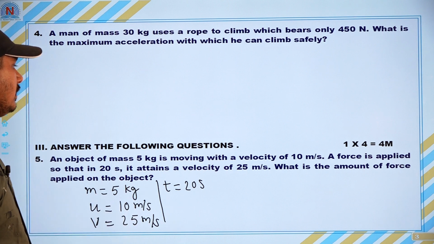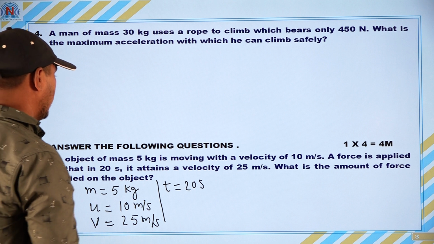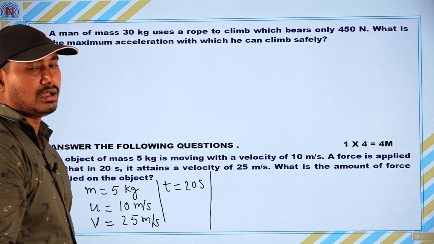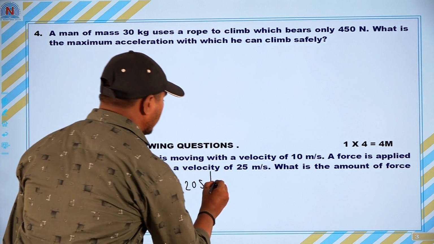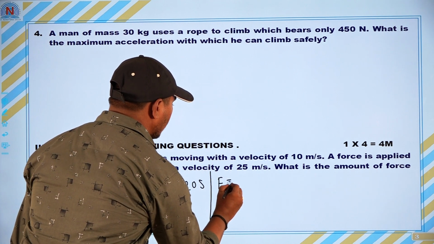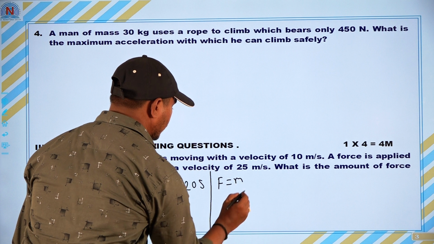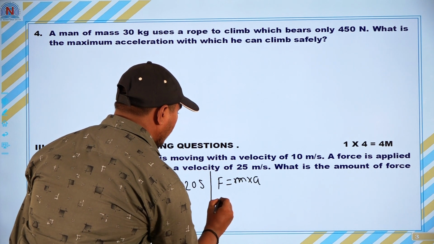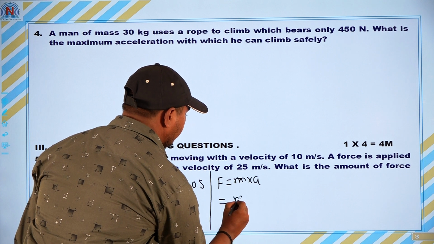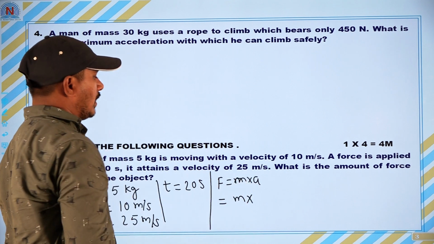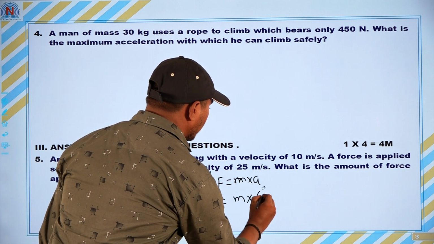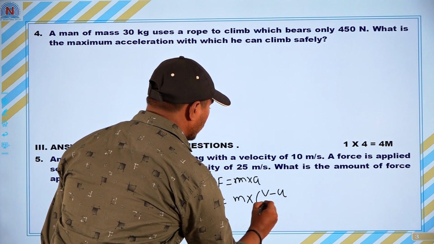Now, you want to find the amount of force. You know very well Newton's second law. What is Newton's second law? F is equal to m into a, force is equal to mass into acceleration. Here, m into acceleration. What is the formula for acceleration? Change in velocity per unit time, which means v minus u by t.